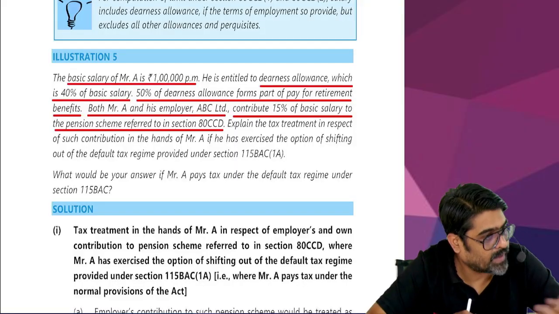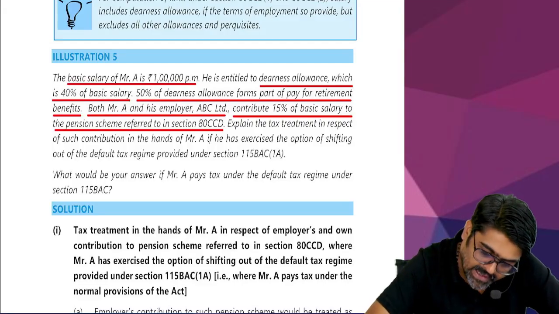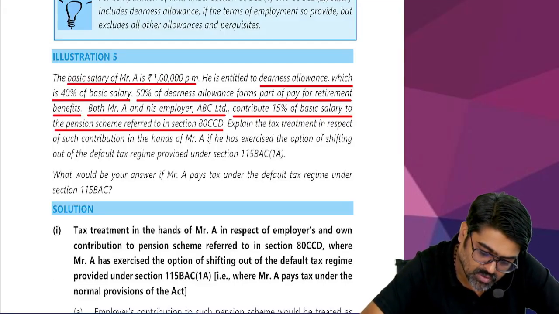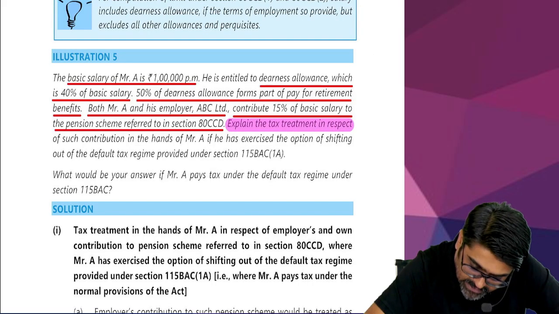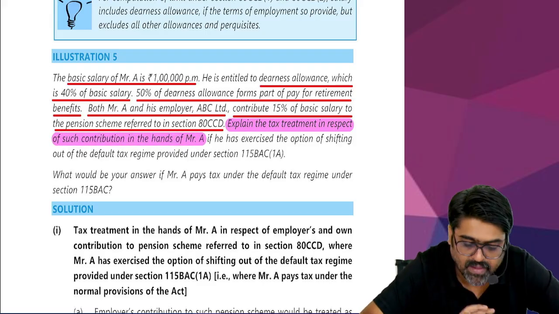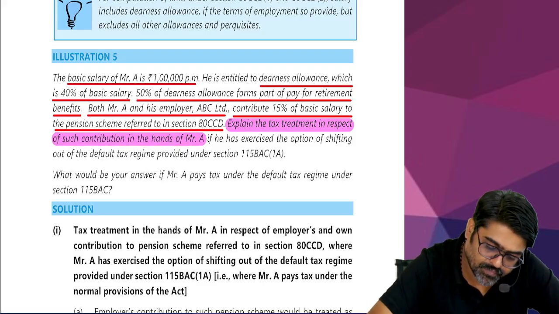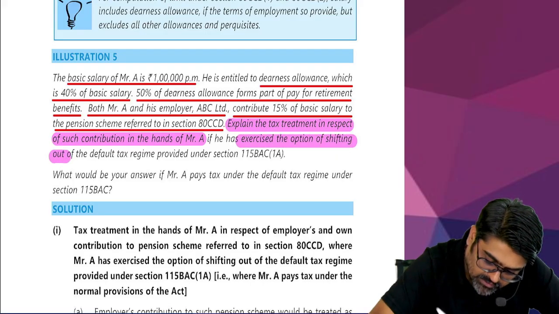This is the actual amount of contribution. Yes or no? To NPS, and his employer is also contributing the same amount. Okay. Explain the tax treatment in respect of such contribution. They are telling you to explain the tax treatment of such contribution in the hands of Mr. A, if he exercises the option of shifting out. Yes or no?